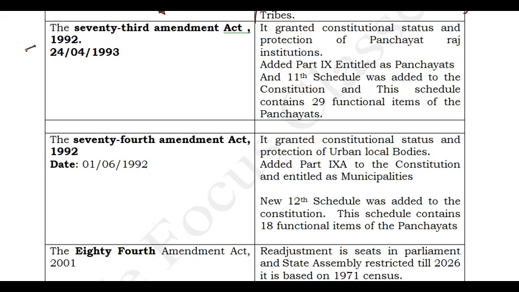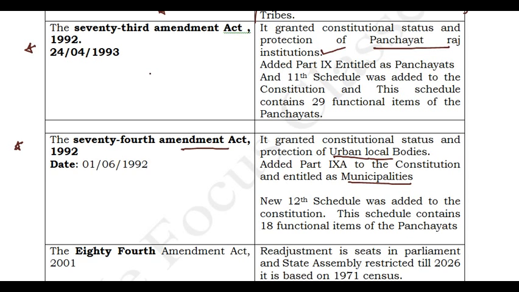And the next important things are the 73rd and 74th Amendments. A question can be expected in any exam where the polity syllabus is applicable. You can expect a question from the 73rd Amendment Act or the 74th Amendment Act. This is a damn sure question on these two amendment acts. What does the 73rd Amendment Act say? The Panchayati Raj institutions came into picture because of this 73rd Amendment Act. And what does the 74th Amendment Act say? It talks about urban local bodies. What are the urban local bodies? Municipalities. So this is the importance: 73rd, Panchayati Raj; 74th, municipalities. And you know that we have how many parts?